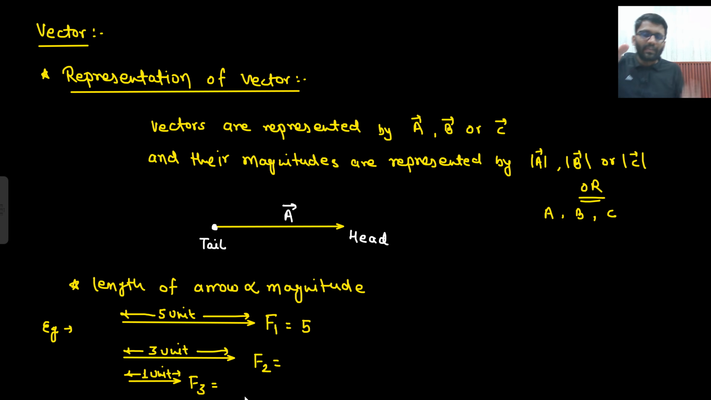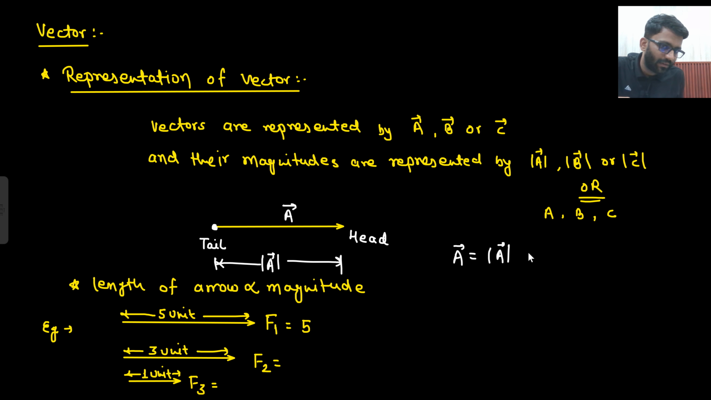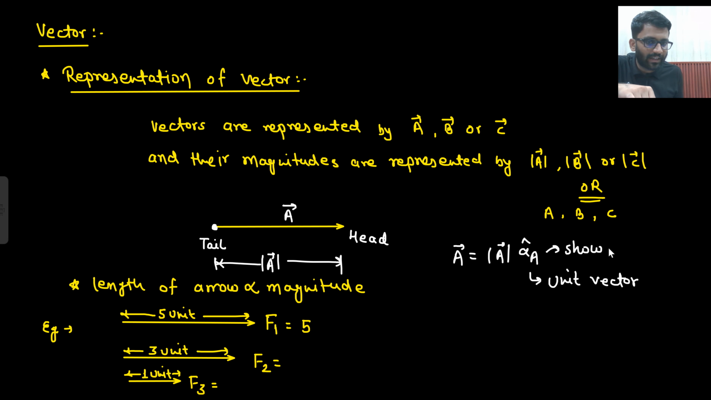Now the length of this vector is proportional to the magnitude. So this length shows the magnitude and this arrow shows the direction. So vector A will have some magnitude and it will have some direction. This is known as unit vector. We will talk about what a unit vector is, but this only shows the direction.